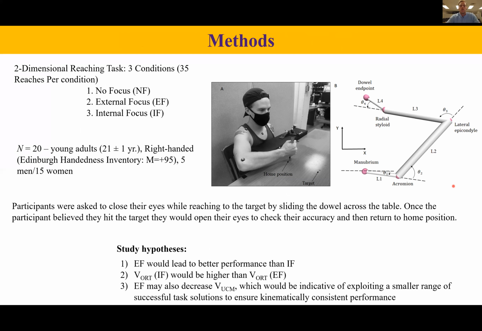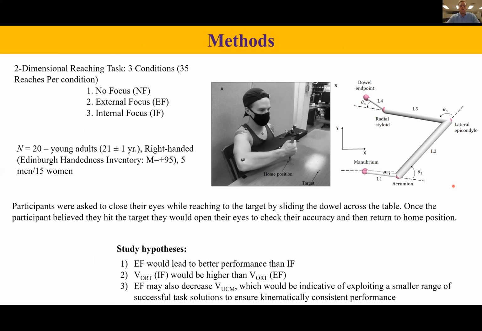We had 20 young adults, all right-handed, who completed this task. Participants were asked to close their eyes while reaching the target by sliding the dowel across the table. Once the participant believed they hit the target, they would open their eyes to check their accuracy and then return to the home position. We had three hypotheses for this study.